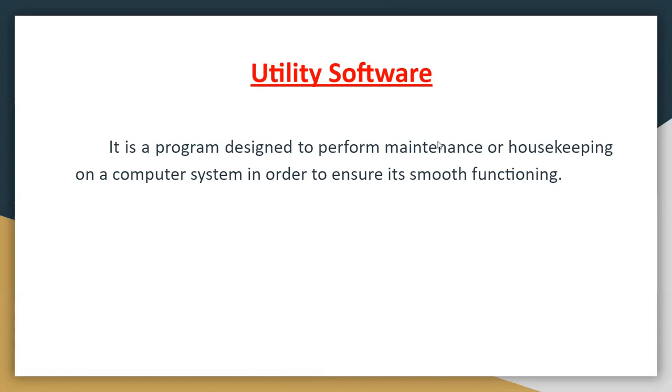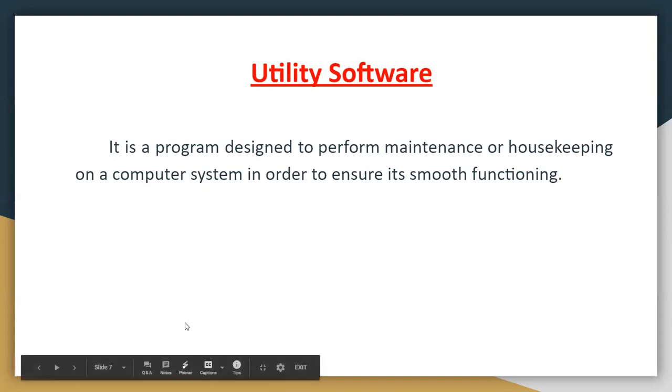Utility software does the maintenance and housekeeping so that our computer system will work smoothly.